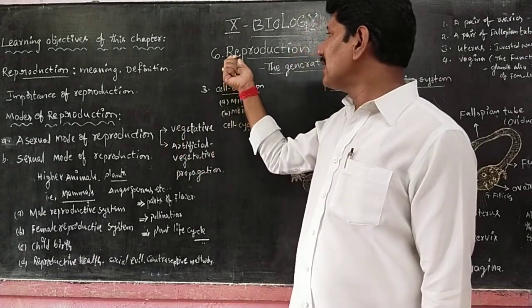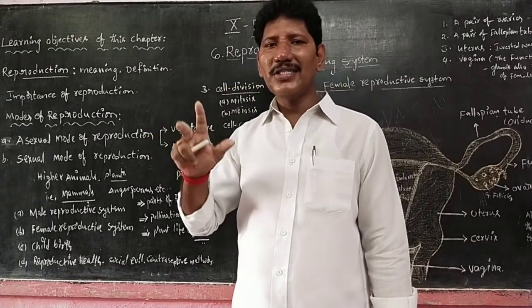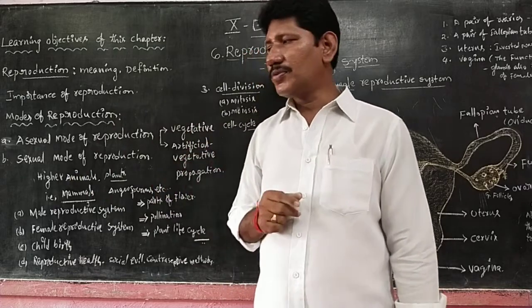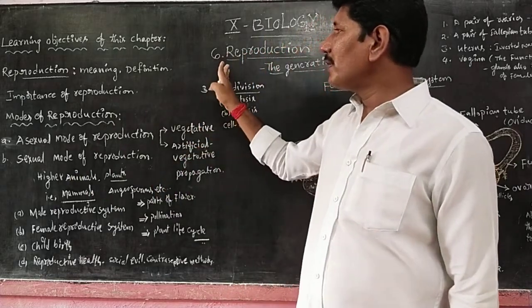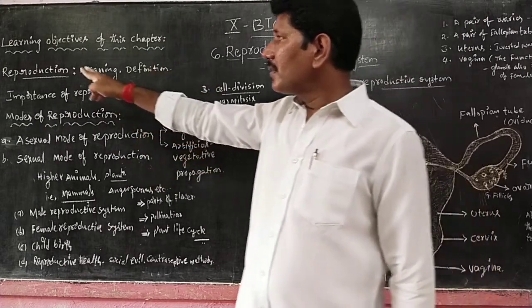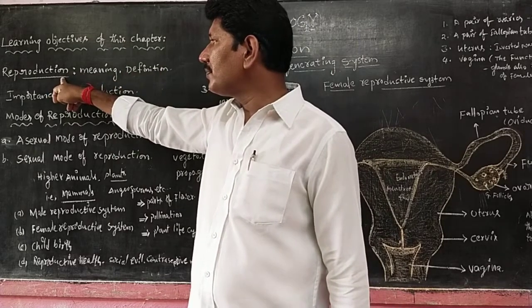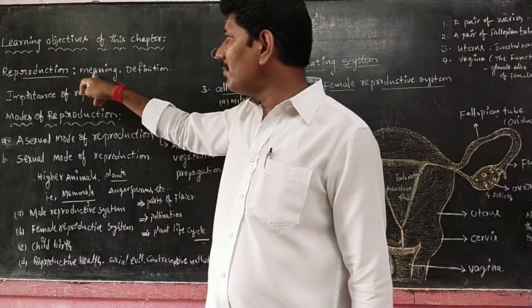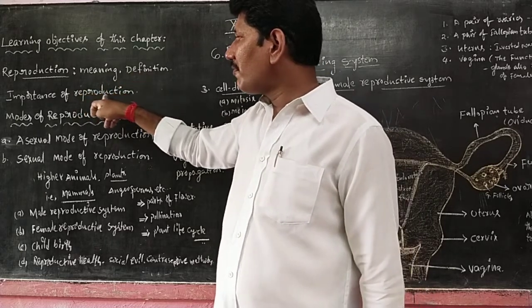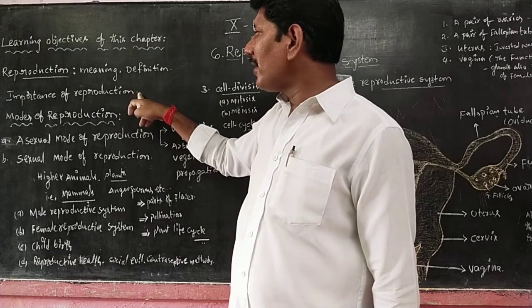Once again, in the 10th class reproduction topic, we are going to learn about asexual and sexual modes of reproduction in lower and higher organisms. Before going to the topic, let us glance at the learning objectives of this chapter. The first is the introduction to reproduction: what is the meaning of reproduction, how to define it, what is its importance, and how the sexual mode of reproduction is better compared to the asexual mode.